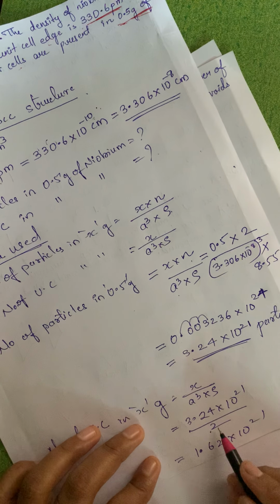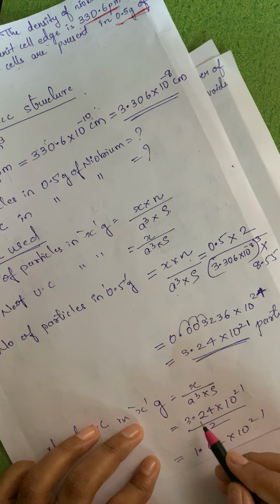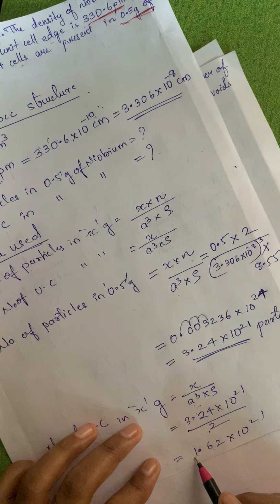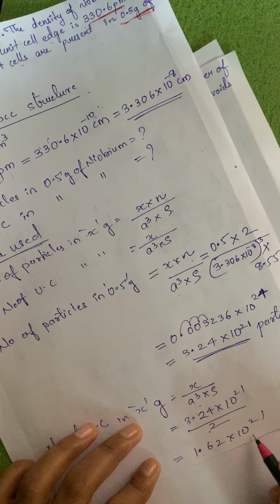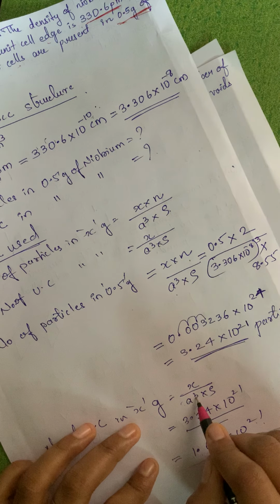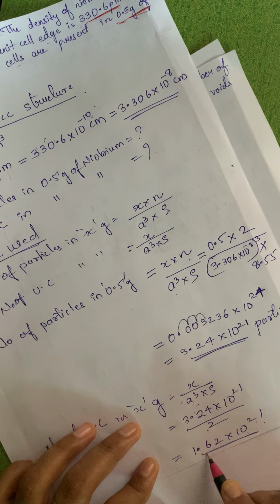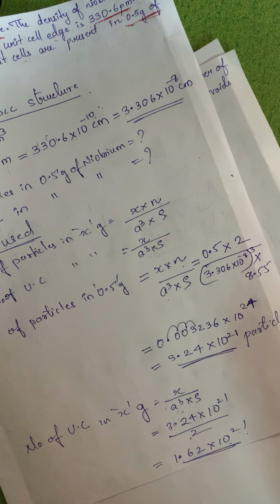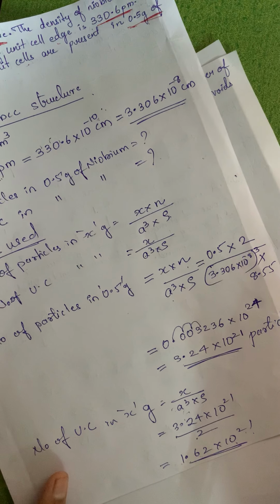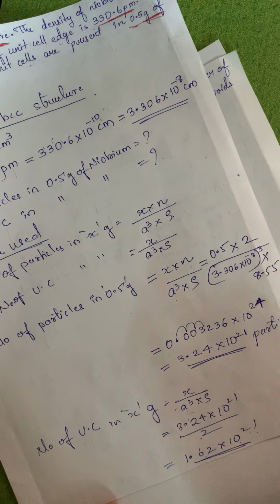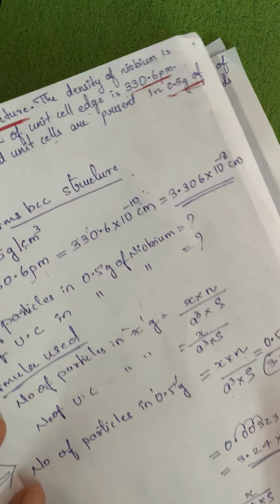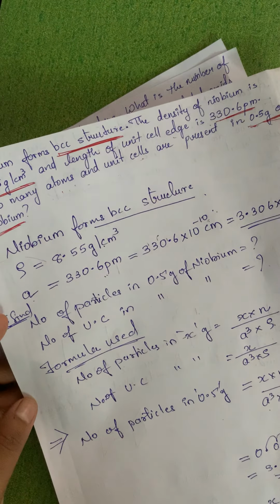You just have to solve this thing. 2 1s are 2, 2 6s are 12, 2 2s are 4 over here. So it is 1.62 into 10 raised to 21, or else you can put the value again and solve, and you will get the same value. Okay, so these are the number of unit cells in x gram. x gram is 0.5 gram. Okay, so hopefully till here it is understood. Now the next problem.